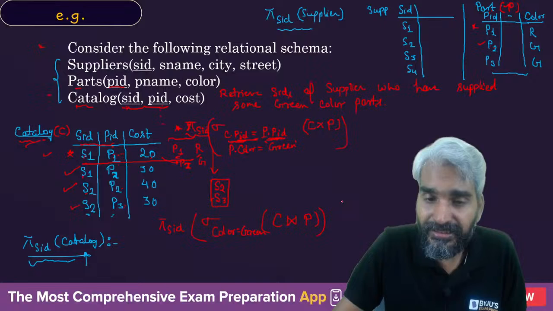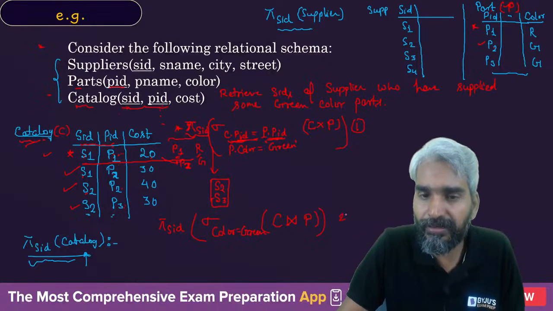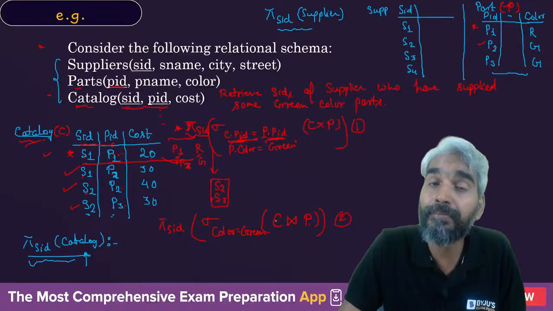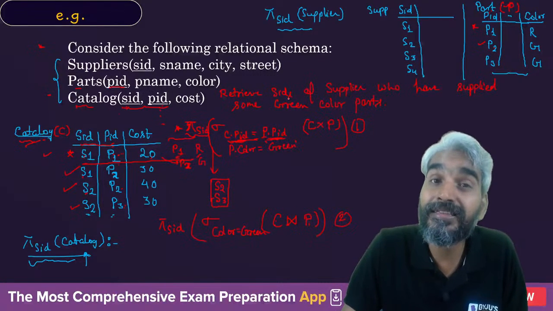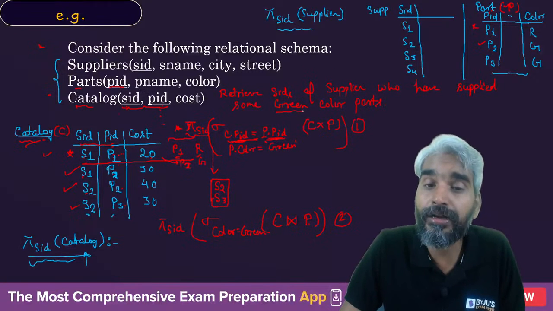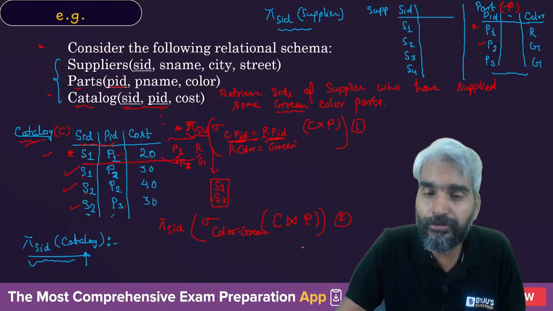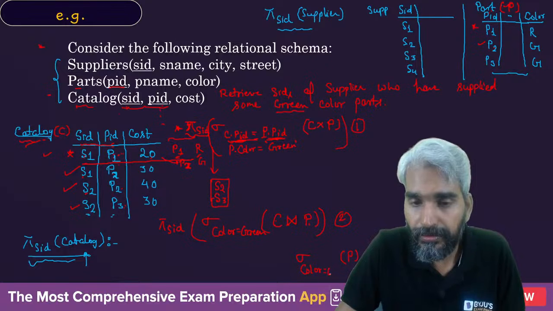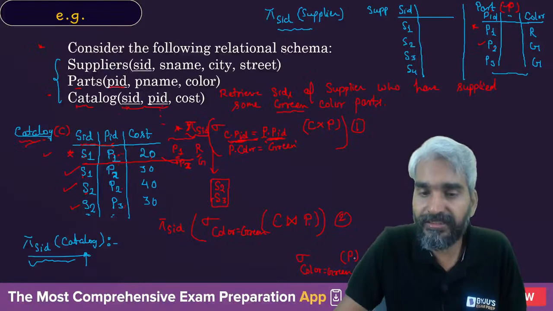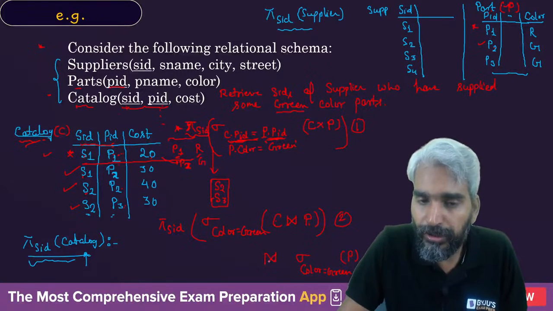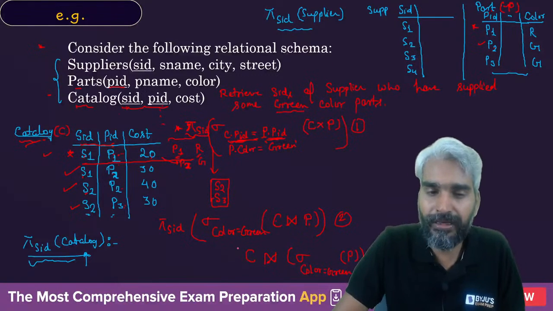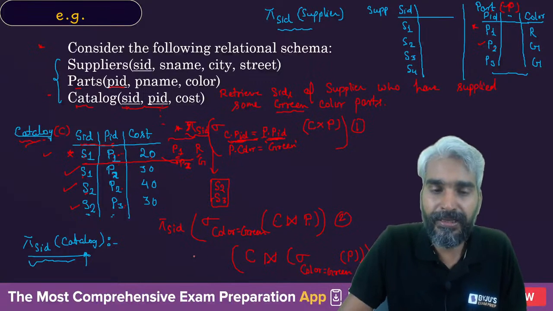Sir, this one, we can do it in another way as well. Here we are combining all the tuples of part with all the tuples of catalog, whereas we are not interested in the parts whose color is not green. So you can first select the tuples from the parts in which color is green, and then do the natural join of that with the catalog table, so that PID will be equal, and from there simply select the SID.